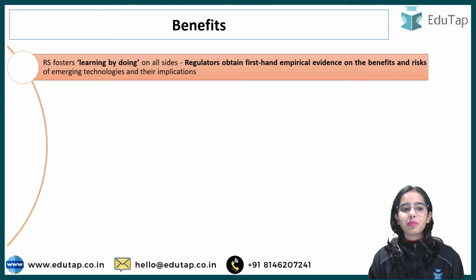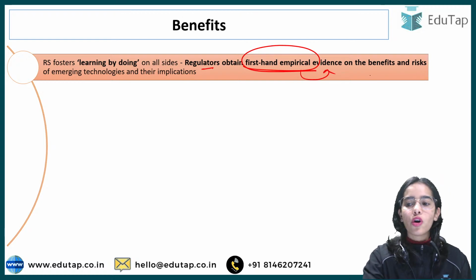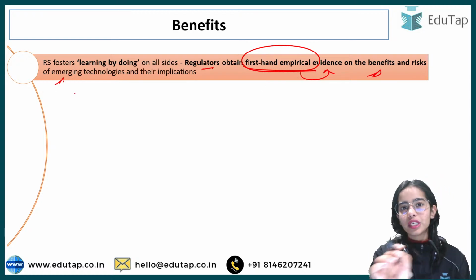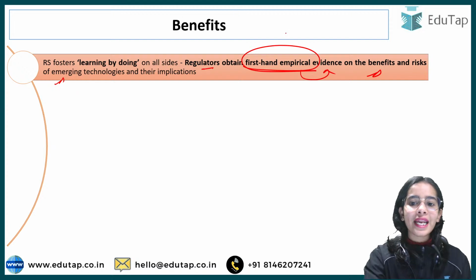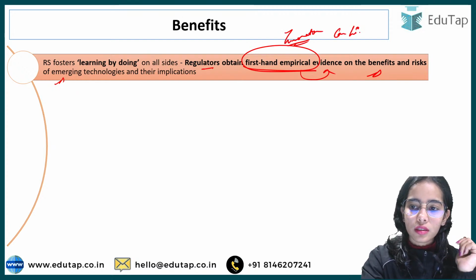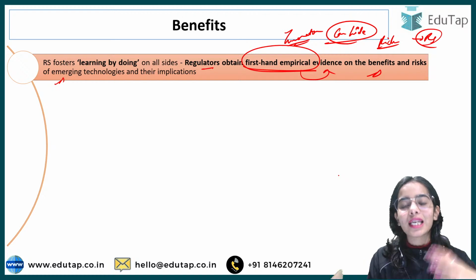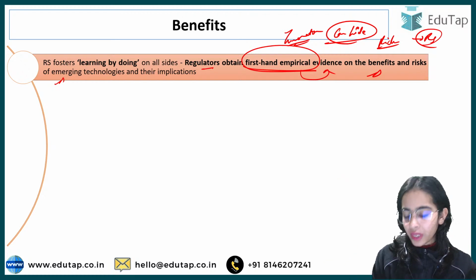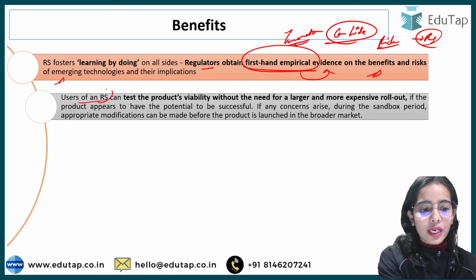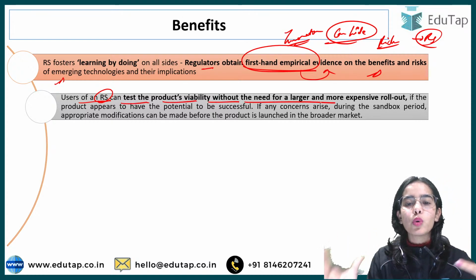Okay, what are the benefits? Learning by doing. Simple. Regulators also obtain first-hand empirical evidence on the benefits and the risks of the emerging technologies. No innovator can hide the risk when it is in the regulatory sandbox, because the RBI is directly getting the data.